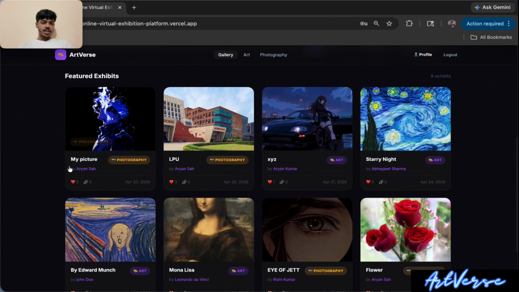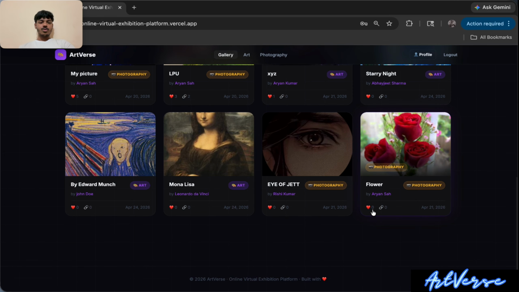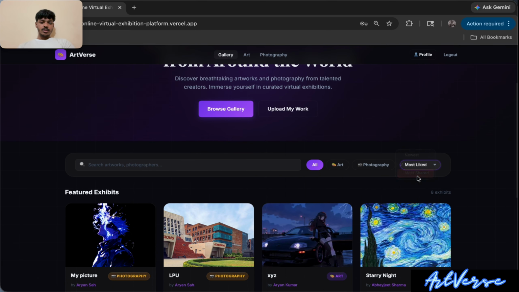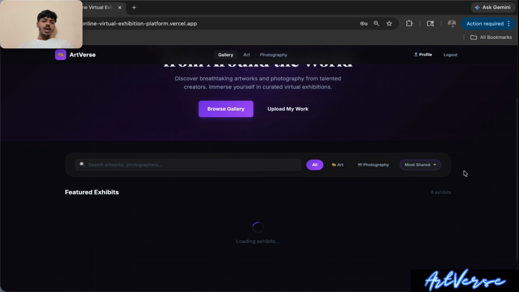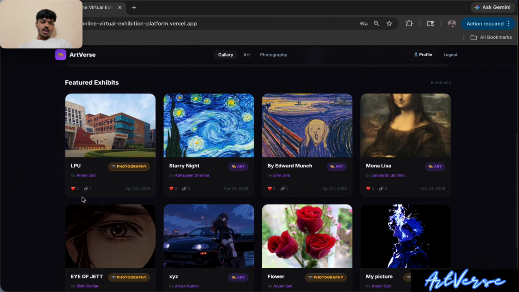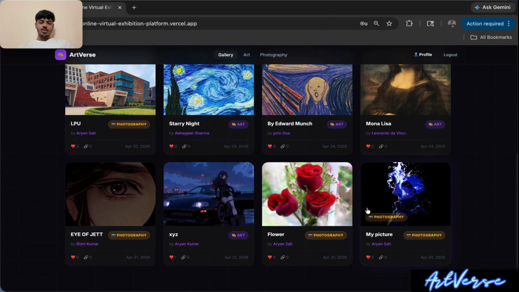Here you can see this one has 5 likes, so it is at the top, and here it is at 0 likes, so it is at the bottom. Okay. Now we applied most shared. Same thing for this: the most shared exhibition will be at the top and the least shared exhibition will be at the bottom. 2 shares is the most and 0 shares is the least.